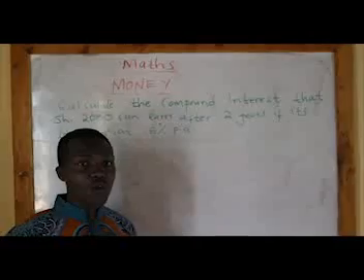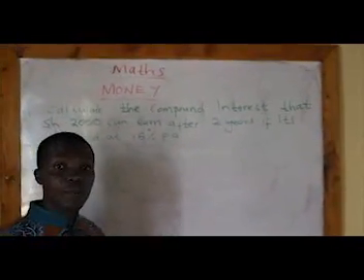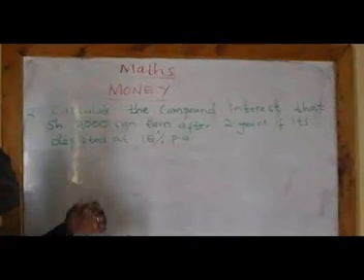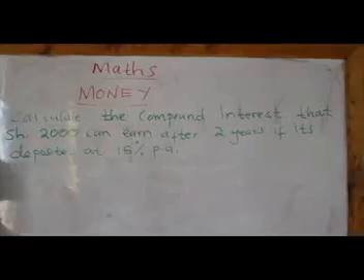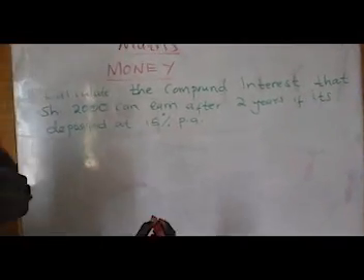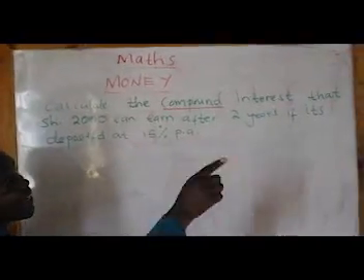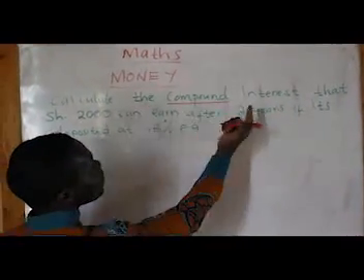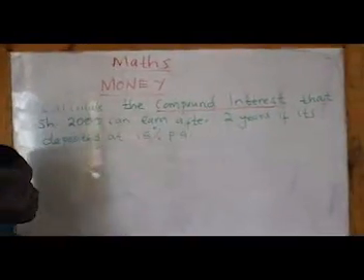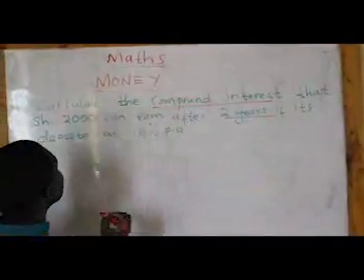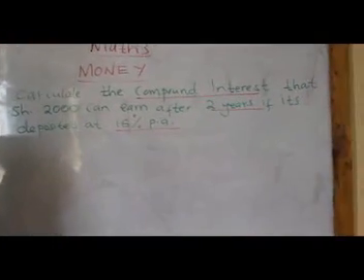Now, learners, let's go to question number 2. You are going to read to see what the question is demanding us to do. Let me go to what the question states. Calculate the compound interest that. I'm going to underline this. Remember, if it's a compound interest, you will be told compound interest. Calculate the compound interest that 2,000 shillings can earn after 2 years if it is deposited at 15% per annum.